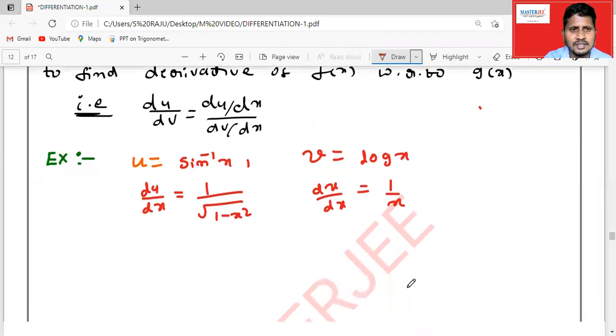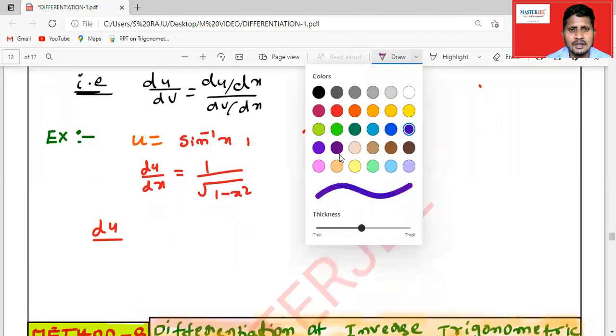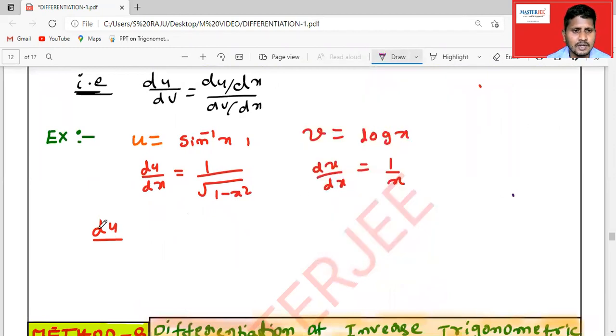We want the derivative of sine inverse x with respect to another function, that is du by dv, which can be written as du by dx divided by dv by dx.